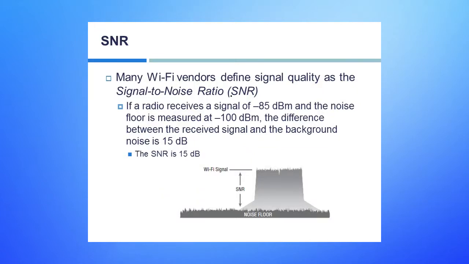You've probably heard of this concept SNR, the signal to noise ratio. And what we do is we look at that ratio to come up with how good a quality we have of an actual transmission, if you would, or the radio frequency. So as an example, we say if a radio receives a signal of minus 85 dBm, so there's that Wi-Fi signal right up there, and it's at minus 85.